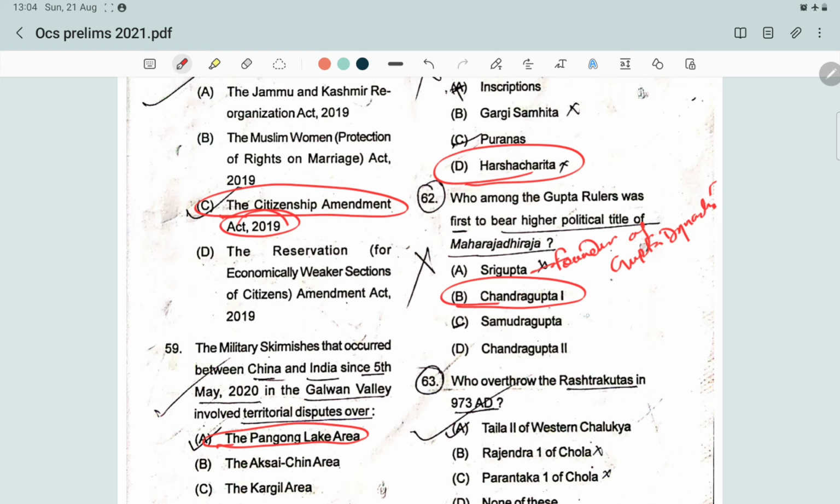Samudragupta is known as the Napoleon of India. Chandragupta II is the son of Samudragupta and grandson of Chandragupta I, and he bore the title of Vikramaditya.